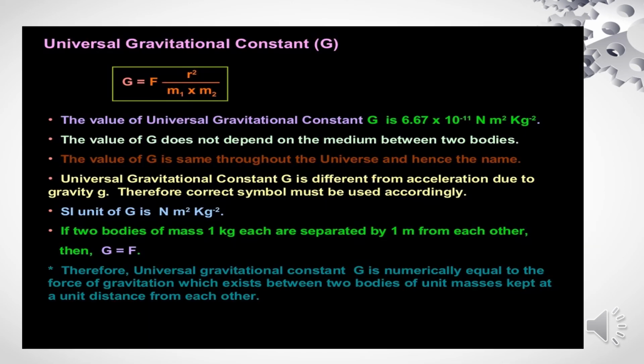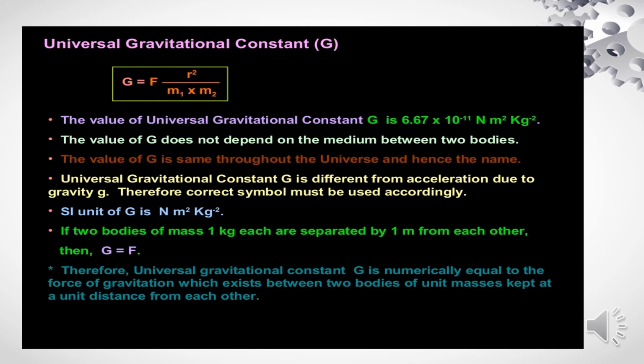Universal gravitational constant. G is equal to F into r squared by m1 into m2. The value of G is 6.67 into 10 to the power of minus 11 Newton meter square kg inverse 2. The value of G does not depend on the medium between two bodies. The value of G is the same throughout the universe and hence the name. The universal gravitational constant G is different from acceleration due to gravity small g. Therefore, the correct symbol must be used accordingly. The SI unit of G is Newton meter square kg inverse 2.